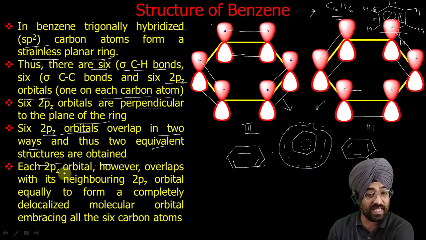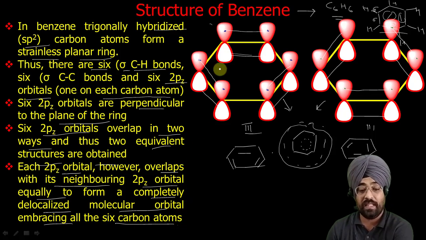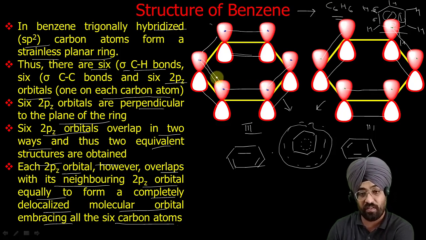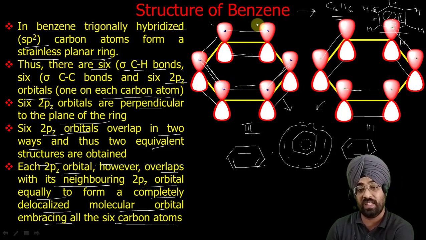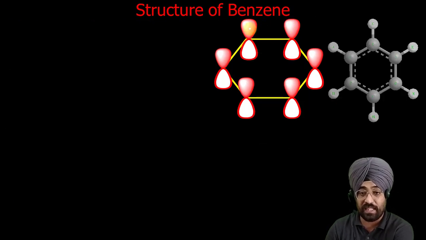It says that each 2pz orbital overlaps with its neighboring 2pz orbital equally to form a completely delocalized molecular orbital embracing all the 6 carbon atoms. Each orbital will overlap with its neighbor, this will overlap with this, this with this, and so on. So each 2p orbital overlaps with its neighboring orbitals to get a situation like this.